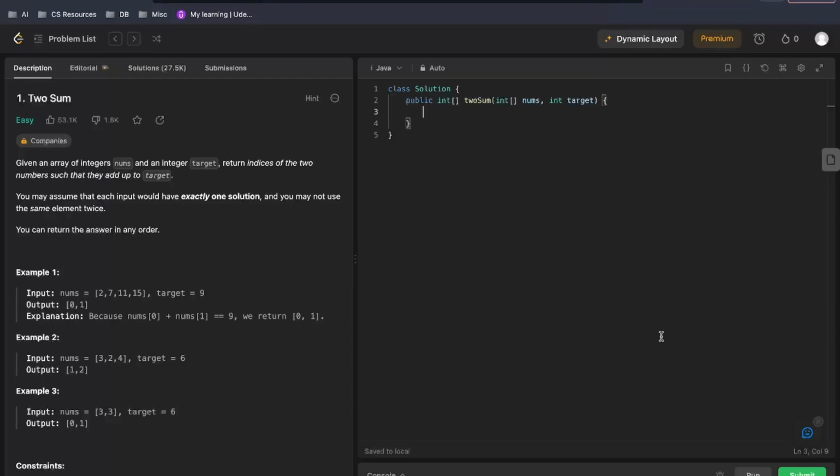and if yes, then what was the position it was encountered at. So the perfect choice for this seems to be a hash map, and a hash map also supports constant lookups, that is O of 1 lookups. So let's go ahead with a hash map. We will be defining a map, mapping integer with integer. Let's call it map.